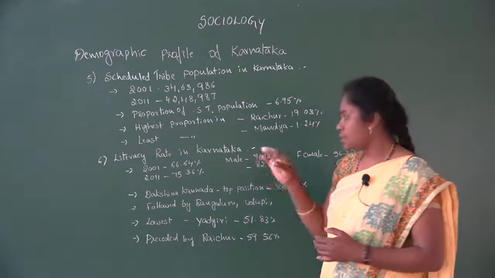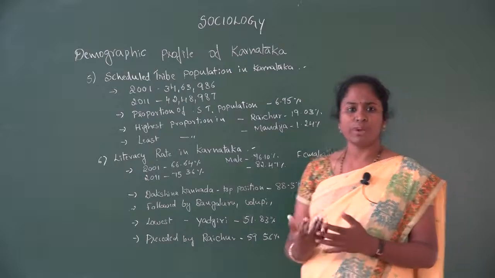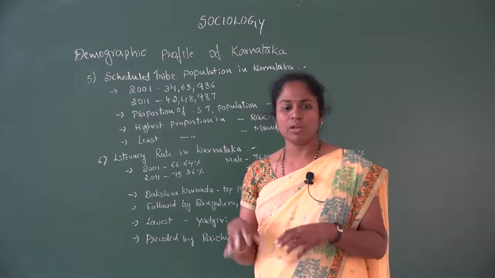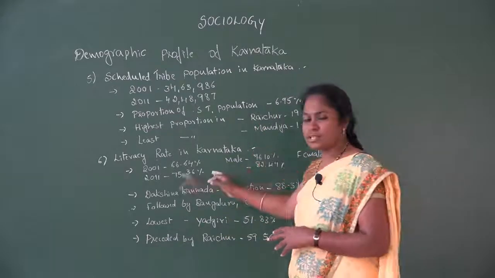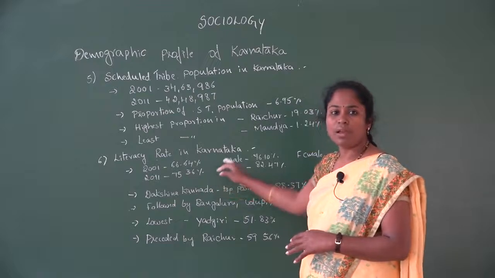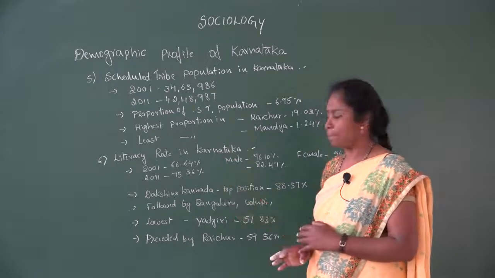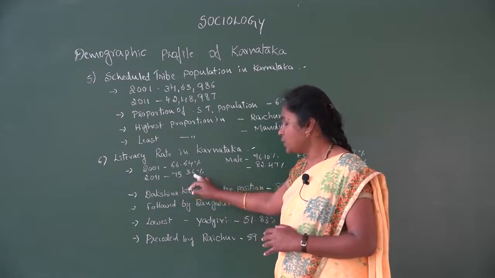The literacy rate in Karnataka differs from one census to another. According to the 2001 census, 66.64% of the people are literate in Karnataka. According to the 2011 census, it is 75.36%.